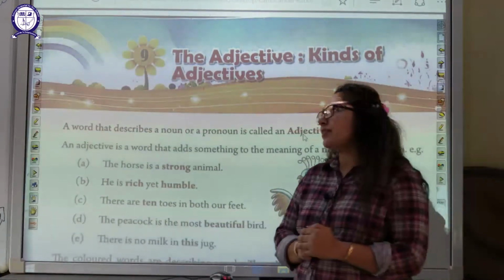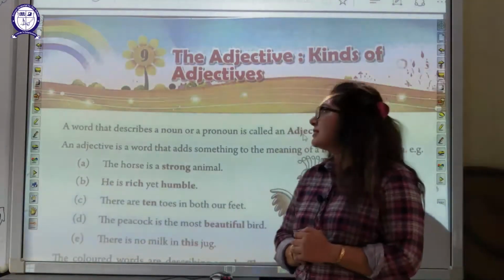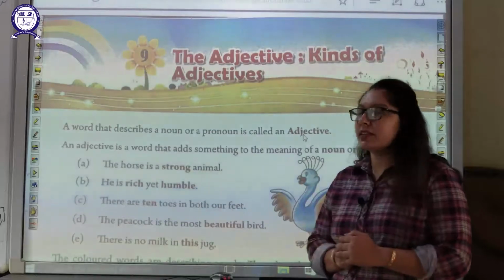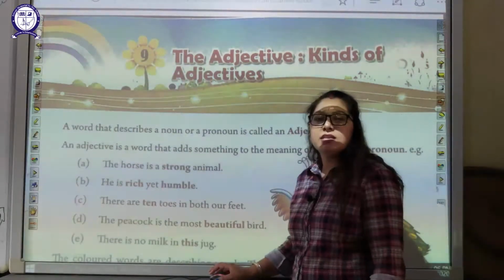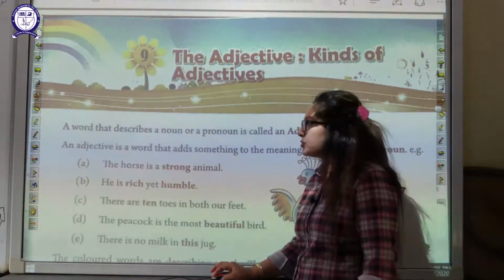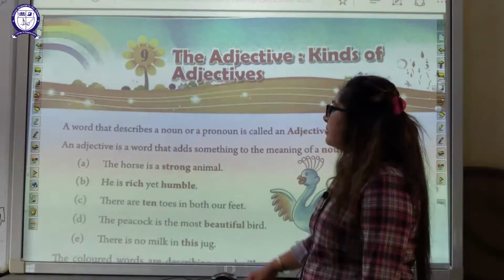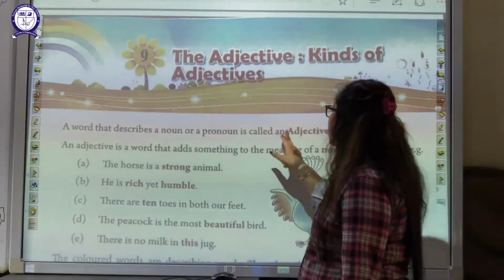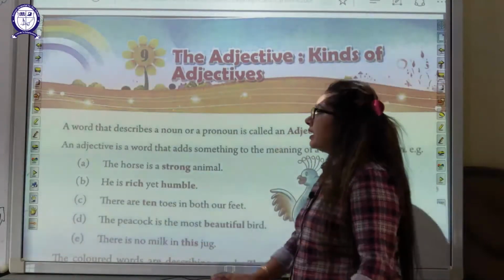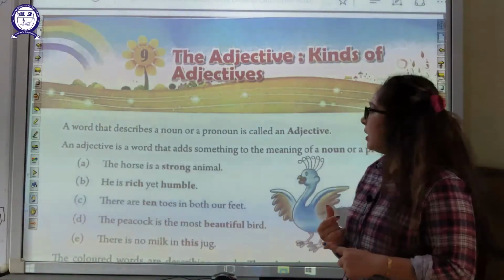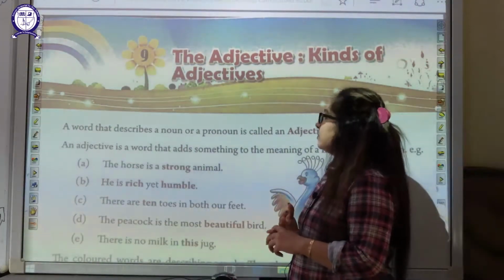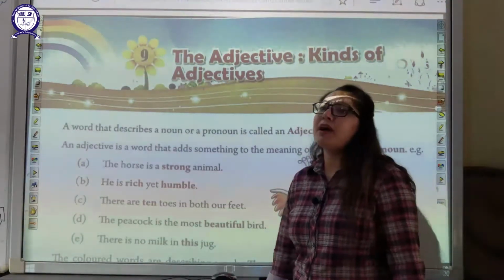Today we're going to start with our grammar topic, that is the adjective and kinds of adjectives. So what do you mean by adjective, students? I have told you before also, a word that describes a noun or a pronoun is called an adjective. So what do you mean by noun?